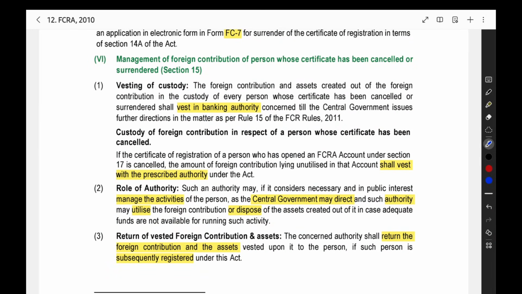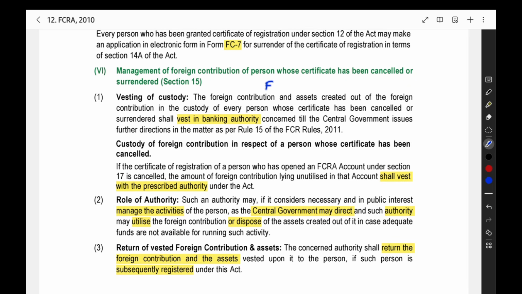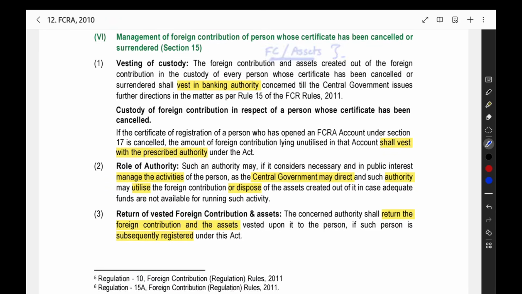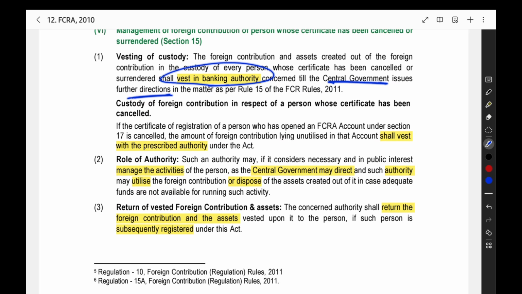Now the next section we are going to see is section number 15. Here, when you are having a certificate of registration, it gets cancelled or you are surrendering it. Then what will happen to the foreign contribution or the assets created out of the foreign contribution that you were managing when you were having the certificate? Now you are not having the certificate. So what will happen to this foreign contribution or the assets? For this, we have to wait for the central government to issue detailed directions in this particular matter. But till now, what will happen? The foreign contribution or the assets, it will vest in the banking authority. The bank will take care of it till the central government will issue the further directions. Till that, banking authority will manage that.